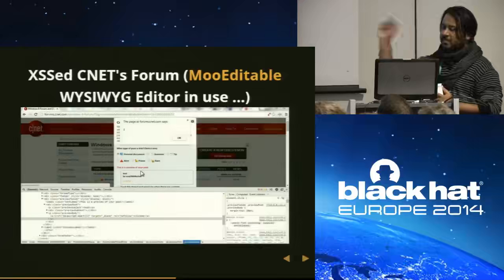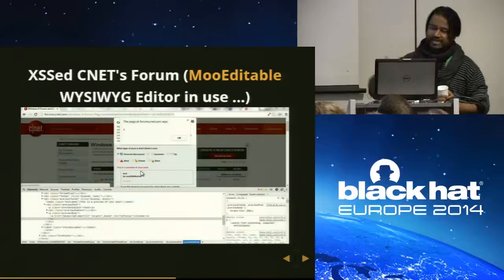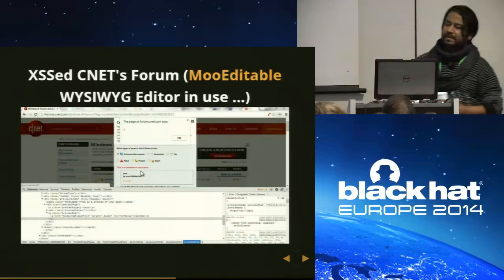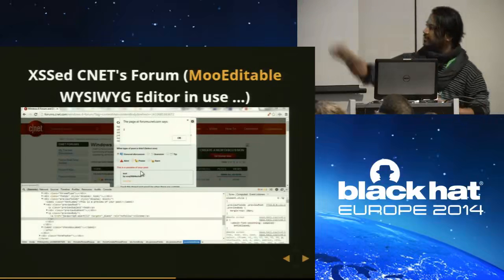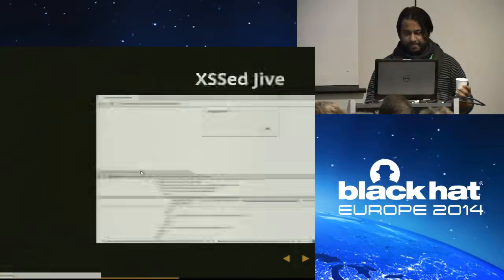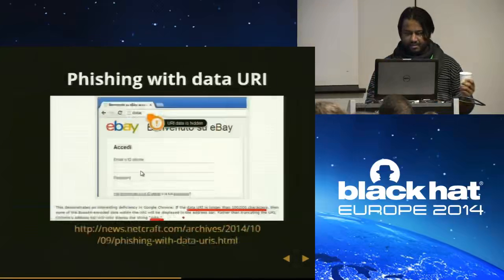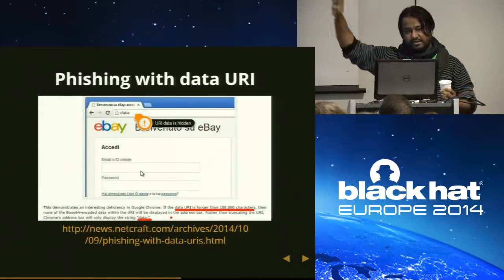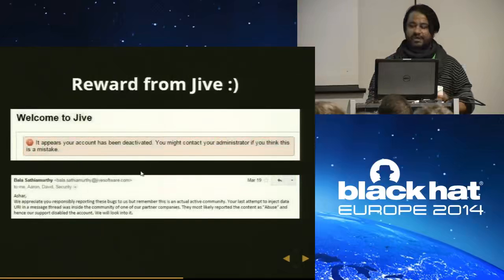More to it, in the initial slide, I showed you an editor called MoEditable. It was in use in the CNET forum. It's vulnerable to a JavaScript-based URI. I accessed Froala. I accessed Jive. I'm just following the chart. Keep in mind, just hang the chart and start applying it. So this was the reward from Jive.